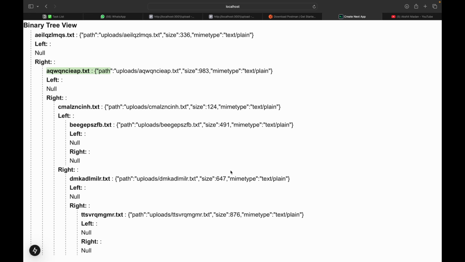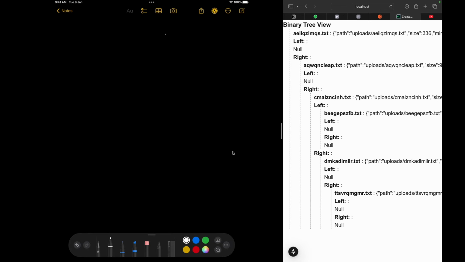Now let's try to visualize this tree on the blackboard. Let's start from the root node, which starts with AE, right? I'm not writing the complete name. Let's write down the first two characters, because that is enough to decide whether it's a left child or a right child. So AE was the first node that I uploaded. After that, I uploaded a file which started with AQ. That cannot be my left child because AQ occurs after AE. So that has to be a right child, right?